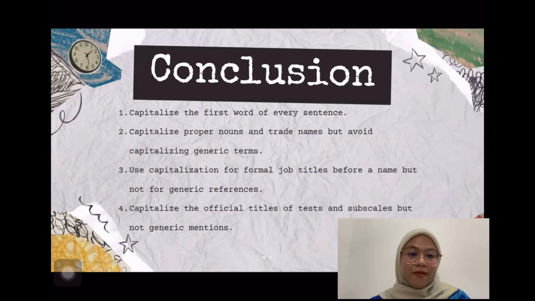To sum it up for all topics, we know that we capitalize the first word of every sentence, and capitalize proper nouns and trade names, but avoid capitalizing generic terms. We use capitalization for formal job titles before a name, but not for generic references. And the last one, capitalize the official titles of tests and subscales, but not generic mentions.